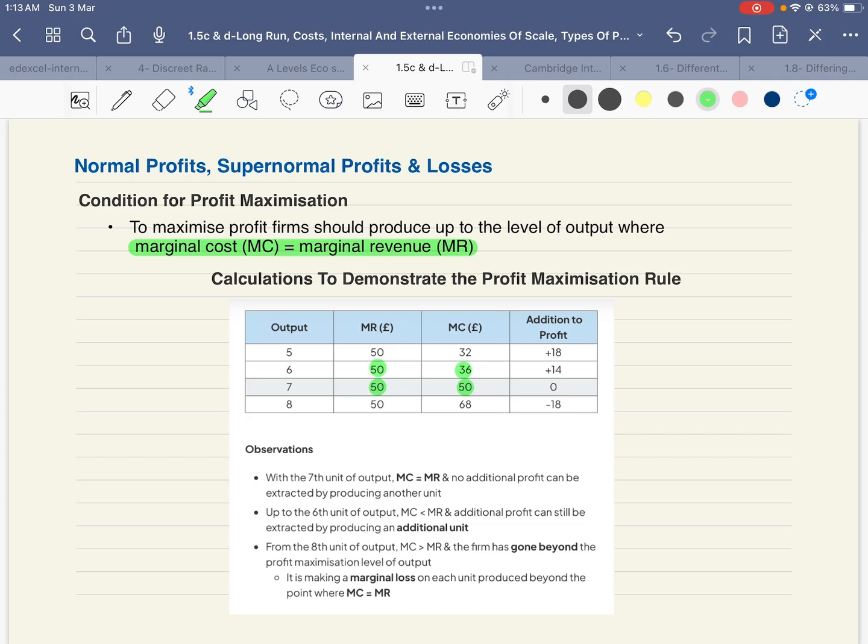It means additional profit can still be extracted by producing additional units, but at the 8th unit, marginal revenue is less than marginal cost. It means that the firm has gone beyond the optimum level of output, which is the profit maximization output. It is making a marginal loss on each unit at the 8th unit. That is why additional profit is negative. So this firm needs to produce at a point where marginal revenue is equal to marginal cost, and this will be the profit maximization output.